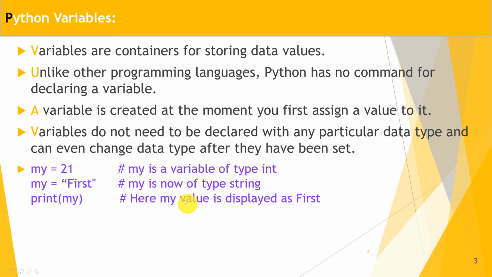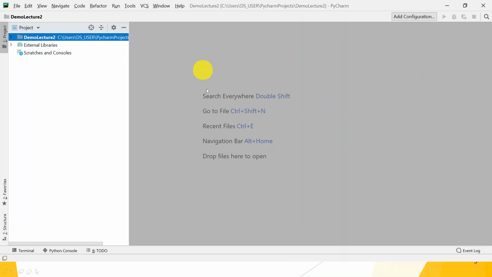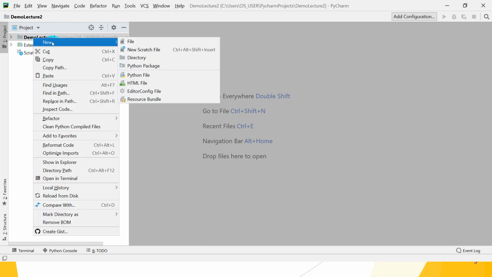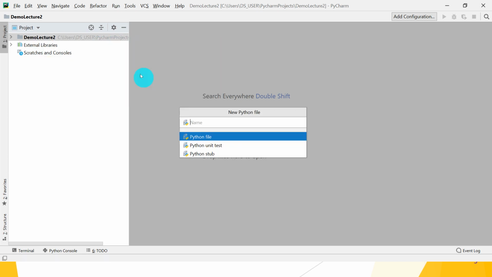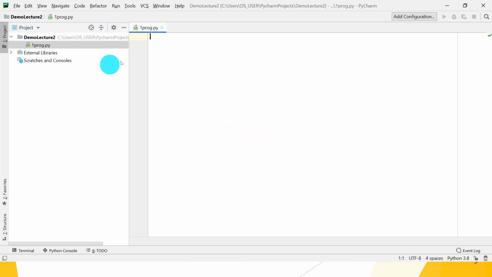So let's check that code on PyCharm. So first open the PyCharm. This is the PyCharm editor. I have created one project and now we have to create one Python file. So right click, new, and choose Python file here. Give the name to the Python file. For example, you can give 1 program as the Python file name. Okay, so enter one program. This is the name of your Python file. So write the code here.